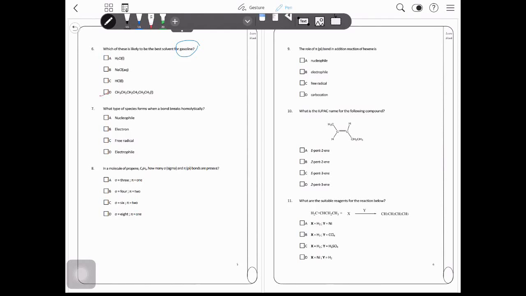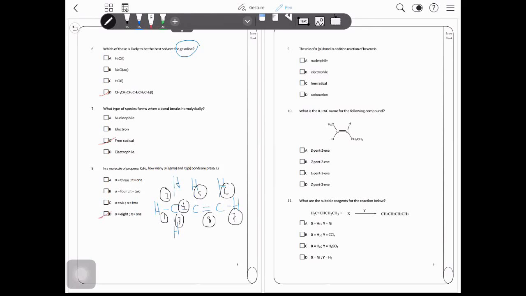Which species form when a bond breaks homolytically? Any homolytic fission will form free radicals. In the molecule of propene, C3H6, how many sigma and how many pi bonds? Let's just draw the structure. We have propene, and all single bonds will be sigma. So we have 1, 2, 3, 4, 5, 6, 7, and the double bond is composed of 1 sigma. So we have 8 sigma and we have 1 pi bond. So the answer is D.